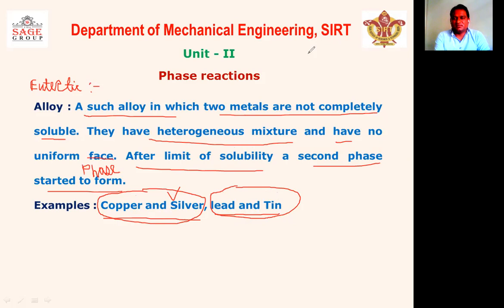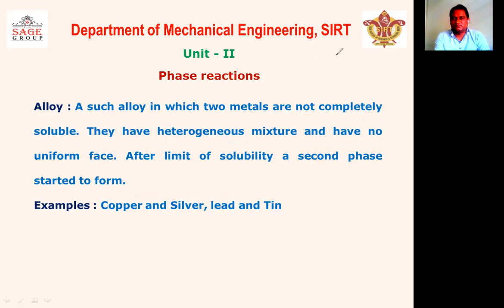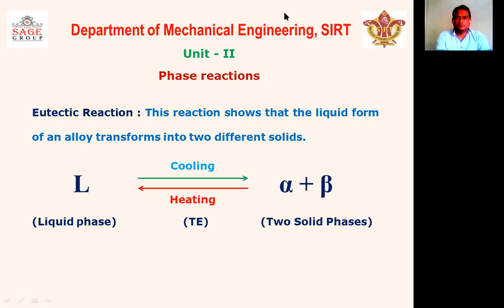Now see the eutectic reaction. This reaction shows that the liquid form of an alloy transforms into two different solids. This is the representation of the eutectic reaction as an equation. After the melting point, the whole alloy will be in the form of liquid.